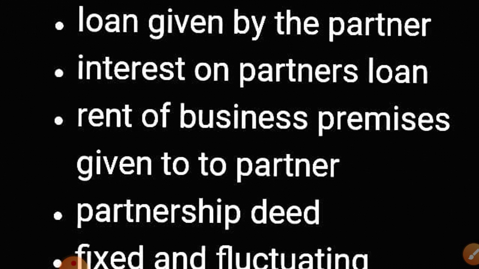Then chapter number 1, which I taught you at the start. Again we will have a revision. In chapter number 1, fundamentals of partnership firm, the first thing we studied was the profit and loss appropriation account.